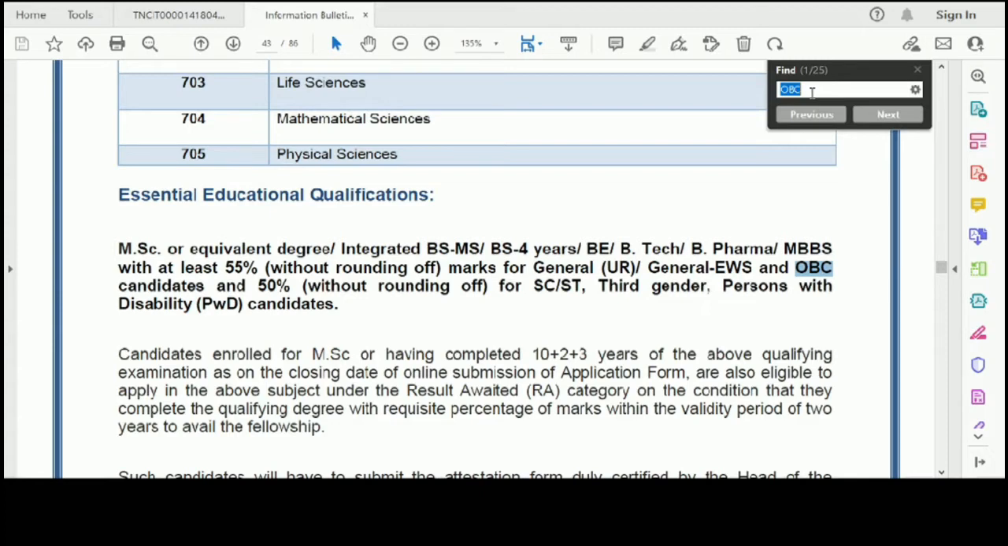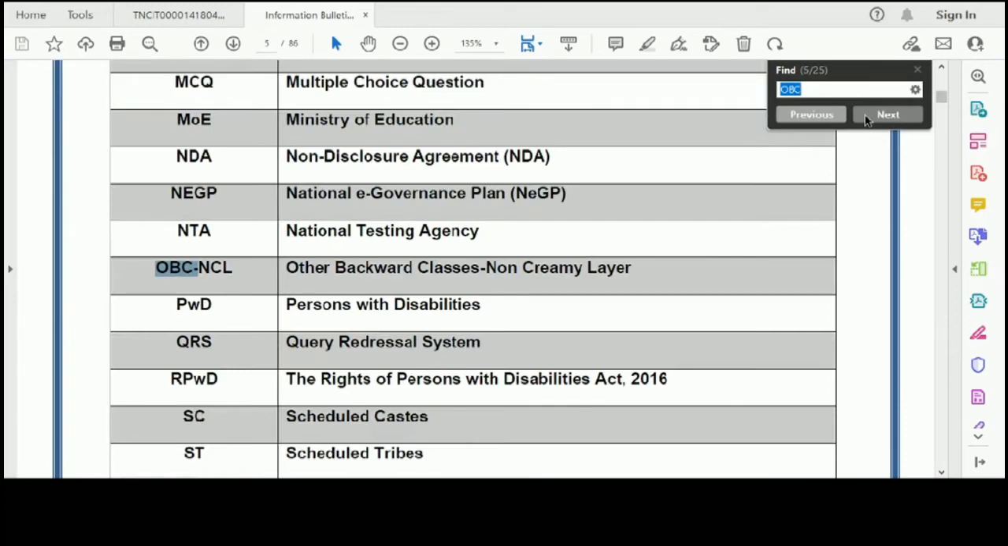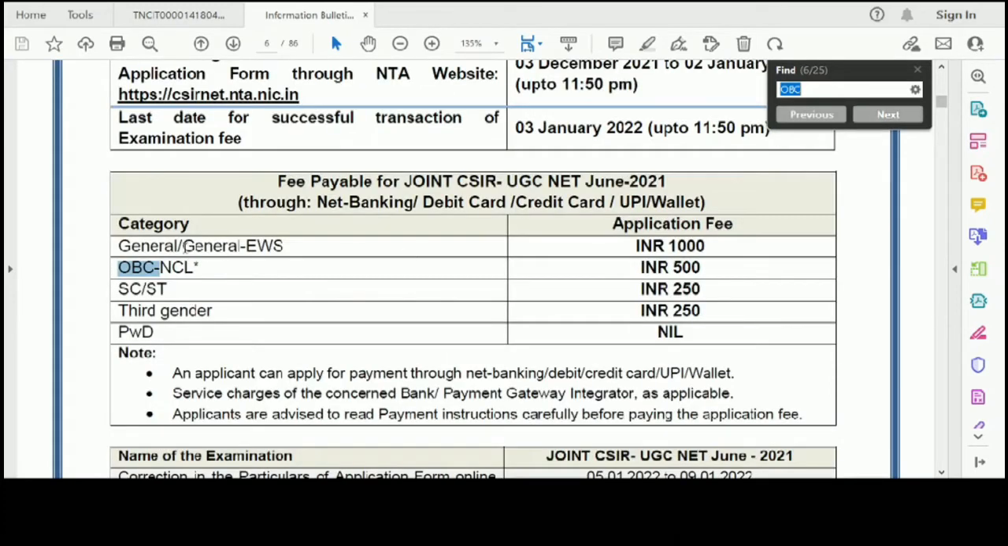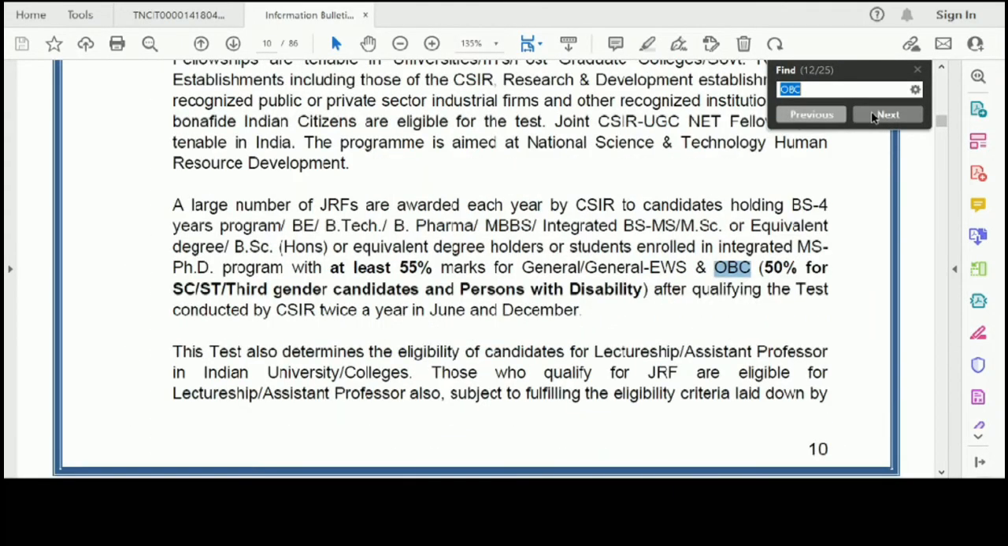That is, they get a concession in the application fee with respect to CSIR. For OBC candidates, the fee is a little bit lower. For general or general EWS category, you need to pay an application fee of INR 1000, whereas for OBC NCL you need to pay only an amount of 500. The next benefit is that OBC candidates will get a concession in the cutoff.